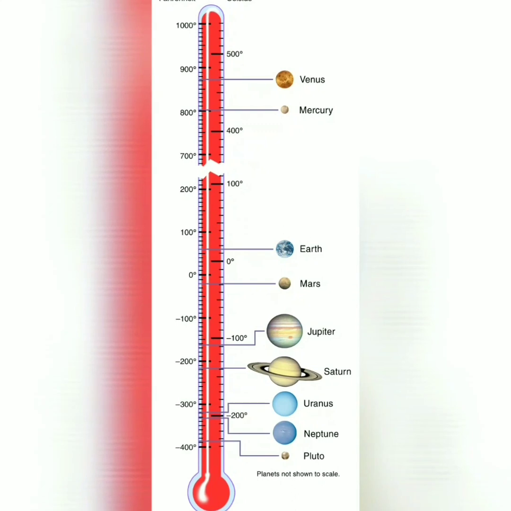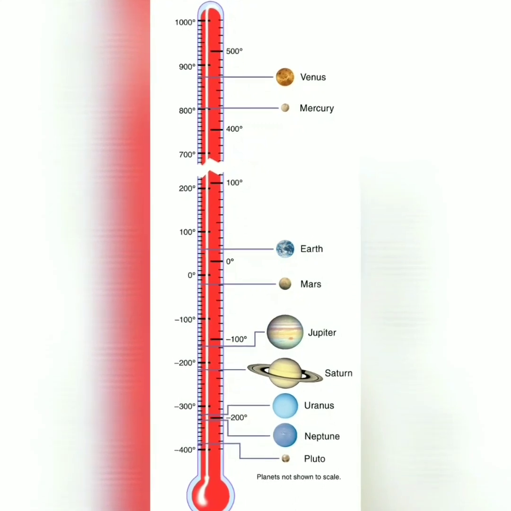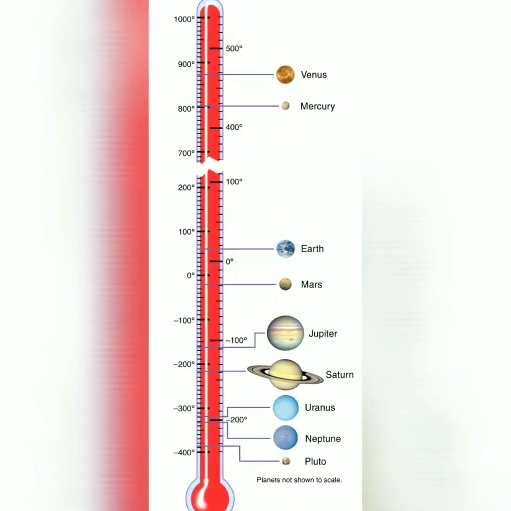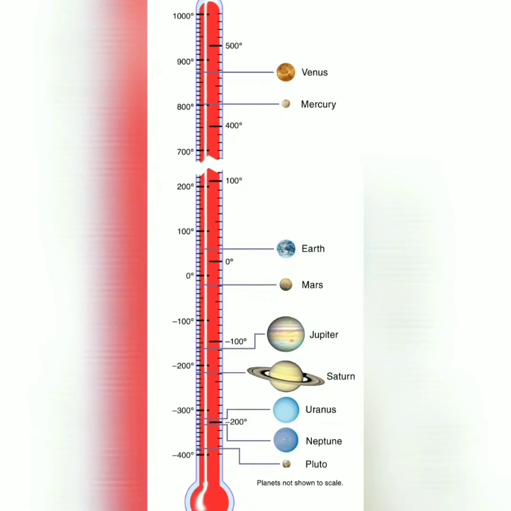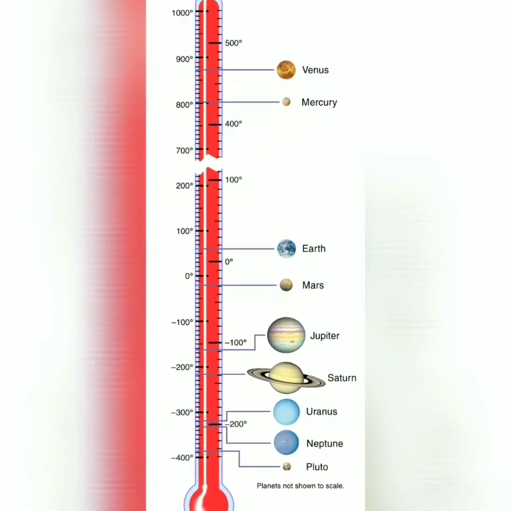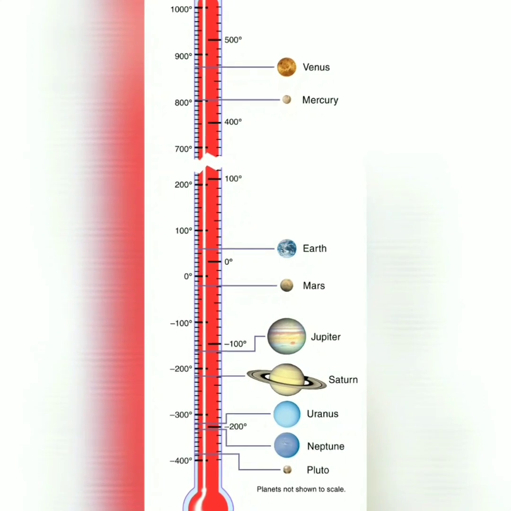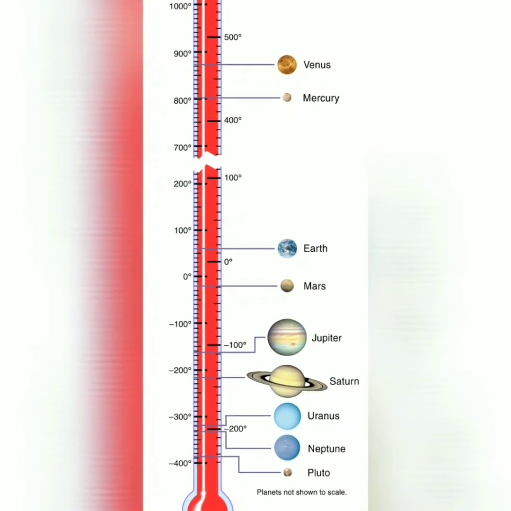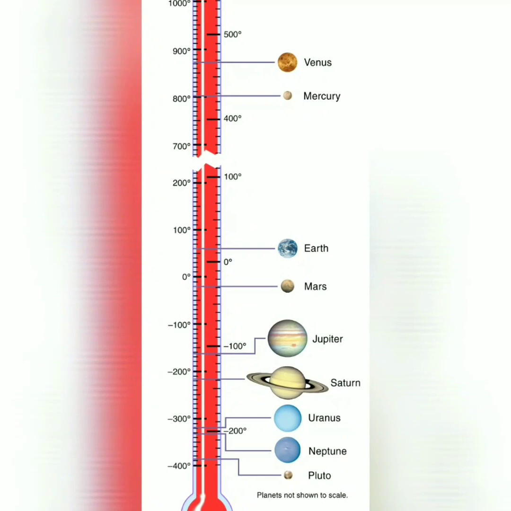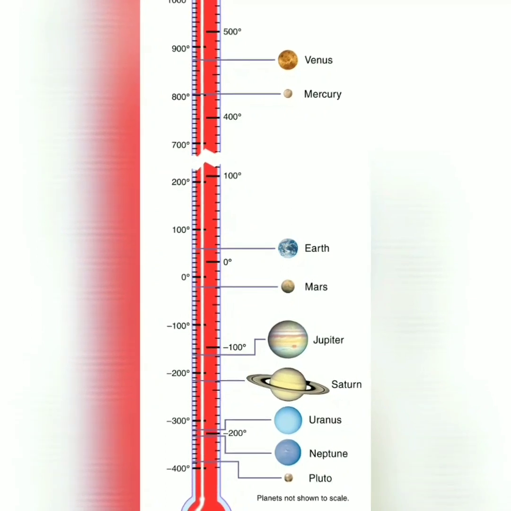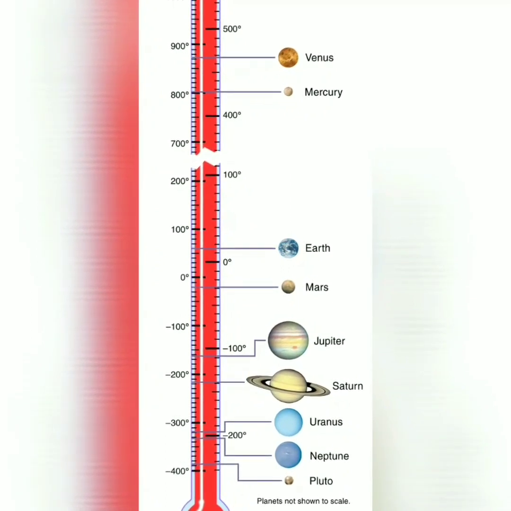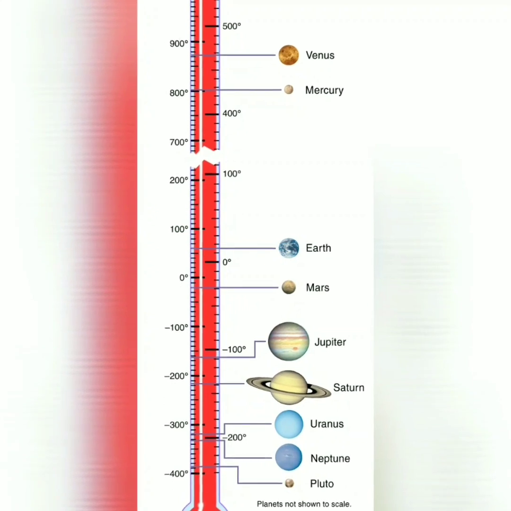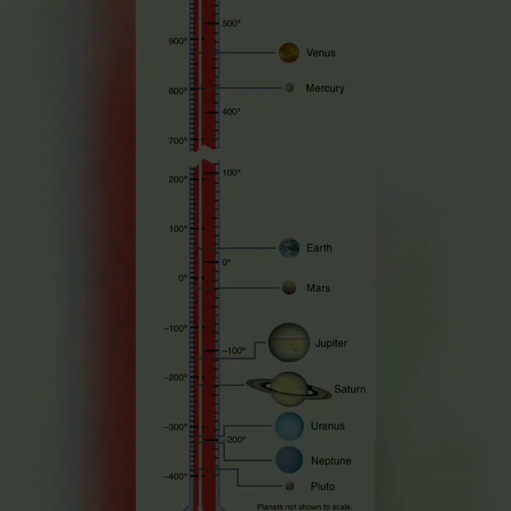For that reason, living things are not possible on Mercury and Venus because of so much heat, and likewise on Mars, Jupiter, Saturn, Uranus and Neptune, living things cannot be there. So this is the reason.